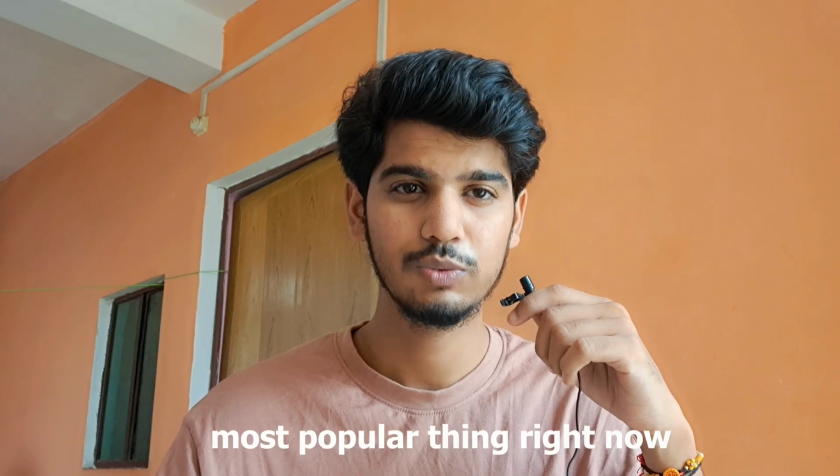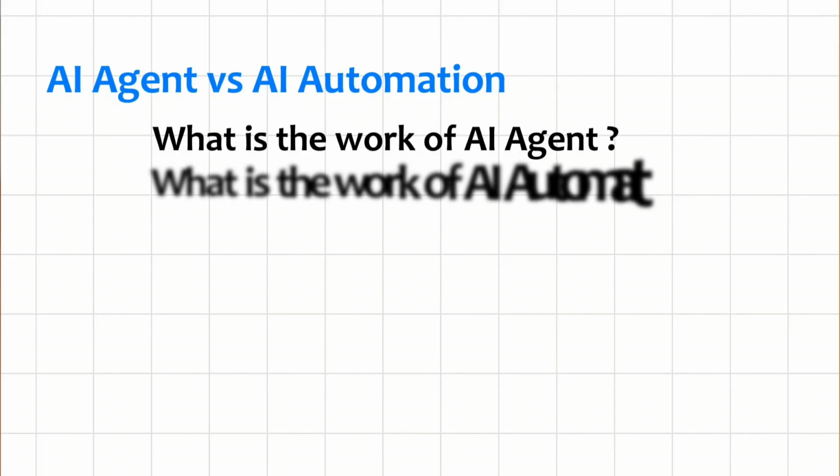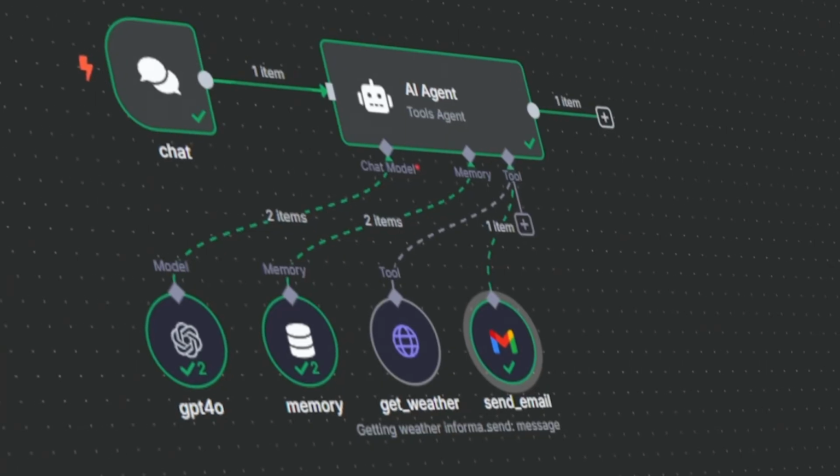Today I am going to talk about AI agent versus AI automation. These two are the most popular things right now and they come with a lot of confusion: what's the work of an AI agent, what's the work of AI automation, and which one is best for you, so that you can start building that and create a nice offer with it.